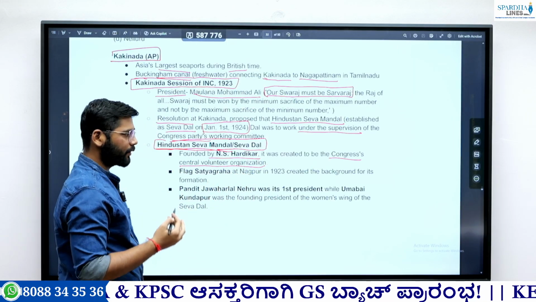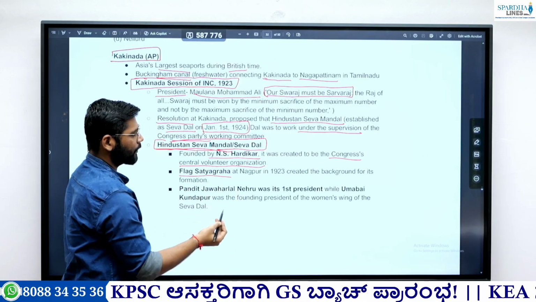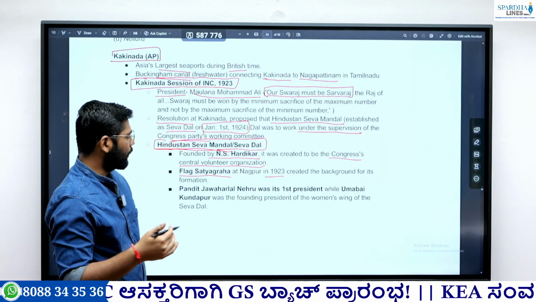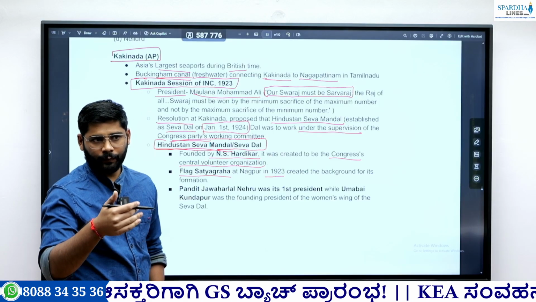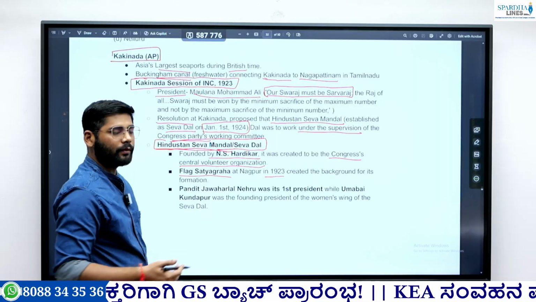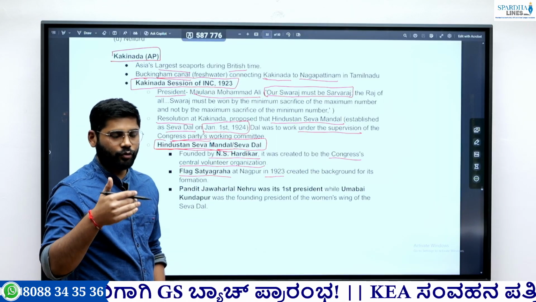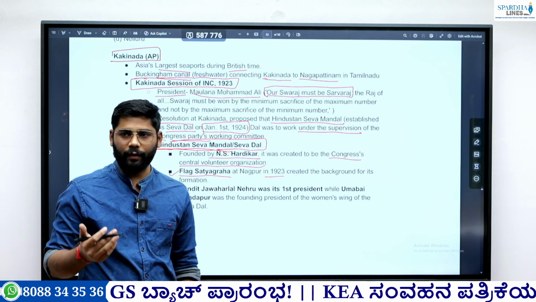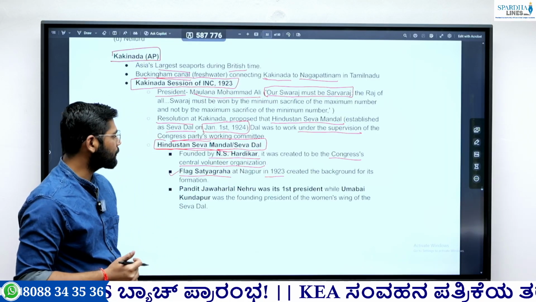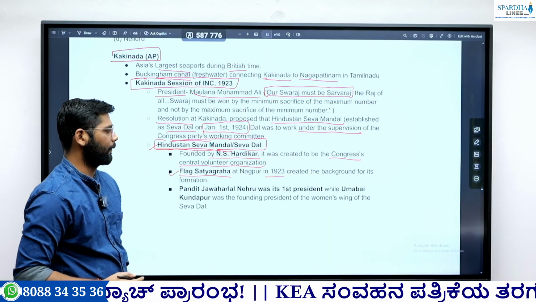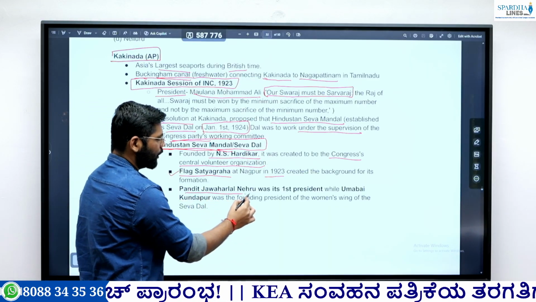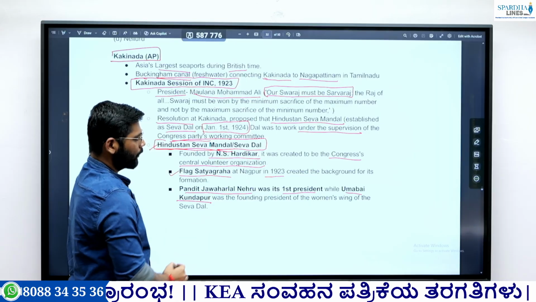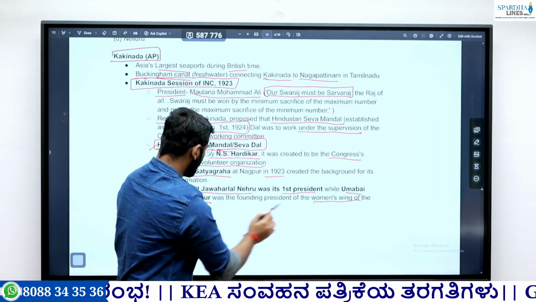Okay, and the background for this establishment is the Flag Satyagraha that happened in 1923 in Nagpur. At that time many Congress volunteers from Dharwad in Karnataka resisted the Britishers and stood to defend the flag. So the bravery of these Congress volunteers established the base for the establishment of the Hindustan Seva Dal. Okay, and Pandit Jawaharlal Nehru was the first president of the Seva Dal, while Umabai Kundapur was the founding president of the Women's Wing of the Seva Dal.